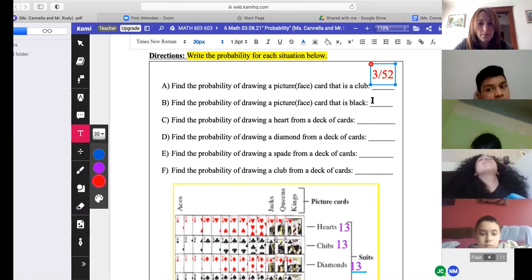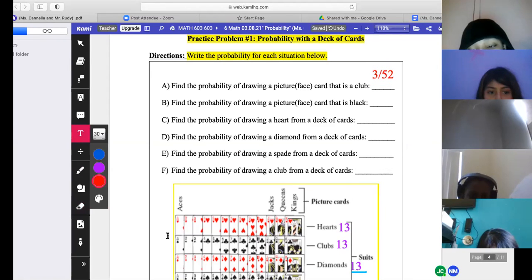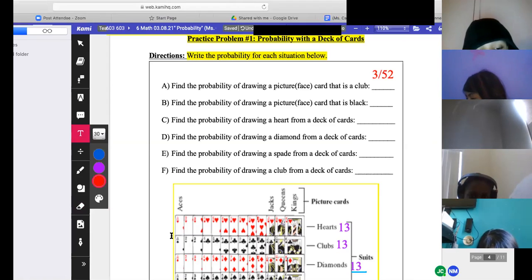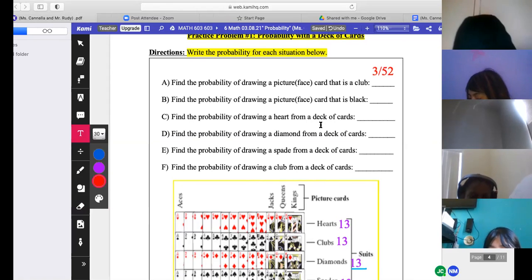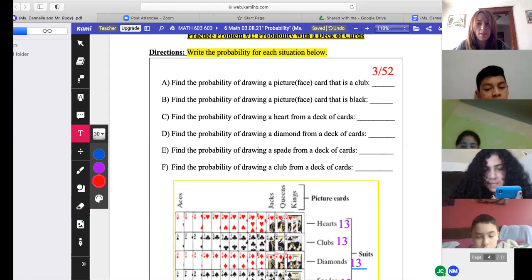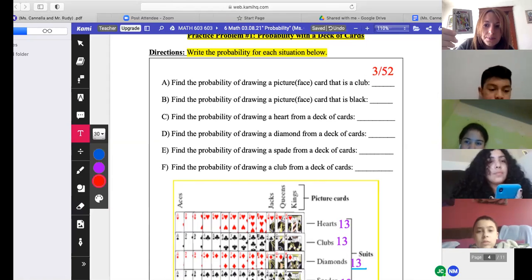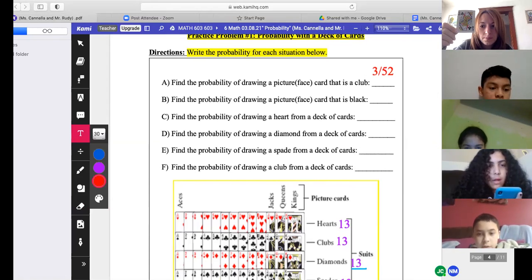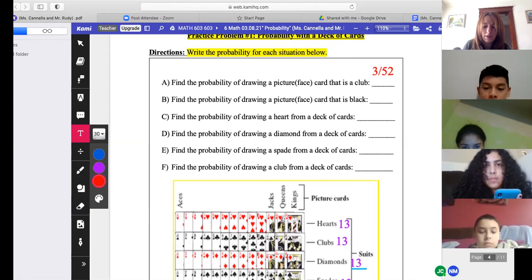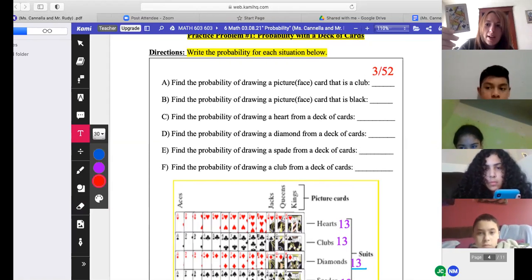Yeah? Okay, what about this one? What is the probability of getting a black card that's a face card? Well, let's look at it. We know face cards are Jack, Queen, and King. Is this a face card? Yes. Is this a black card? Yes. Is this King a black card? Yeah. Okay. Well, obviously the red cards are not relevant. Is this a black card? That's a face card. This Queen. Yes. That's 3 cards. What about this King? Is it black? Is it a face card?